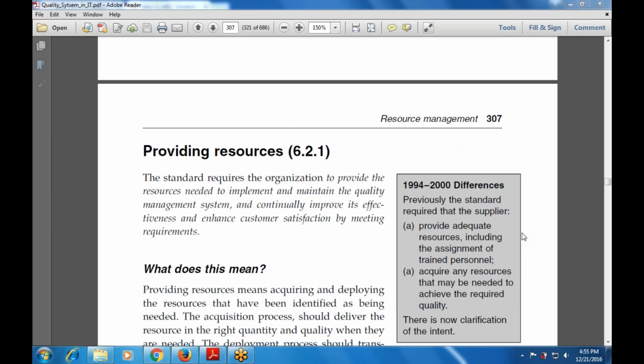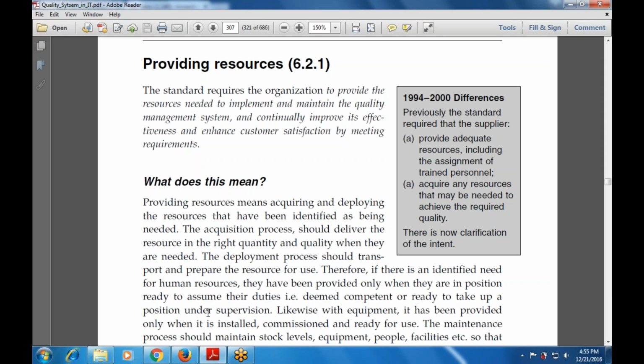Now the next one is providing the resources. This standard also requires the organization to provide the resources needed to implement and maintain the quality management system, continually improve its effectiveness, and enhance customer satisfaction by meeting the requirements. Whatever the requirements, demands, or scenario, it is used to provide the resources to maintain quality, improve effectiveness, and enhance customer satisfaction. Now, what does this mean?